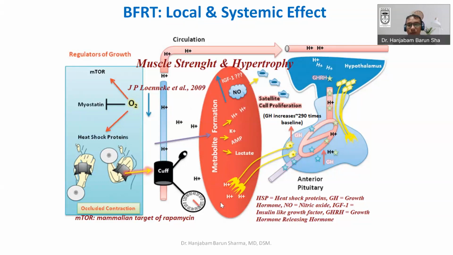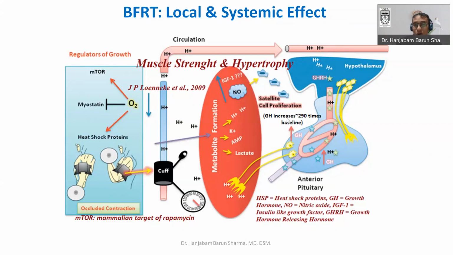Another thing is, because of the hydrogen ion, the intracellular hydrogen accumulation, there is acidity and other chemical messenger metabolites which accumulate because of the blood flow. They stimulate the nerve fibers, the type 3 and type 4 nerve fibers. This is also known as the muscle chemoreflex pathway, or exercise pressor reflex. And these nerve fibers go all the way to the anterior pituitary in the brain, and that will lead to the production of growth hormone.